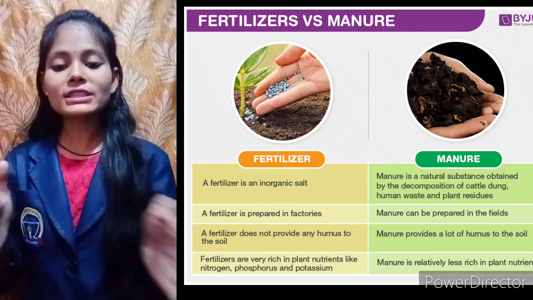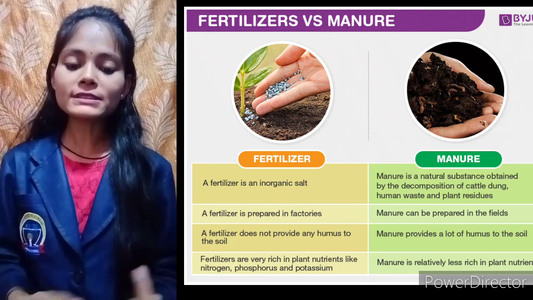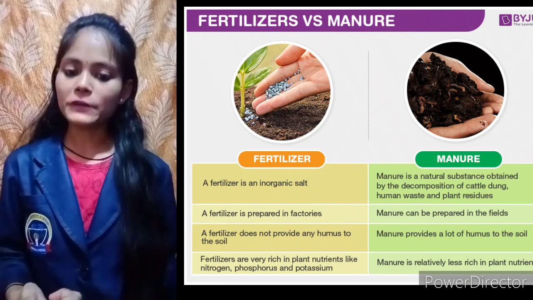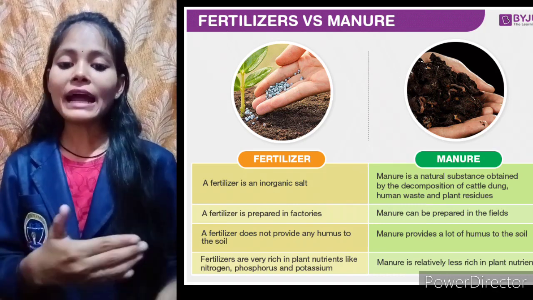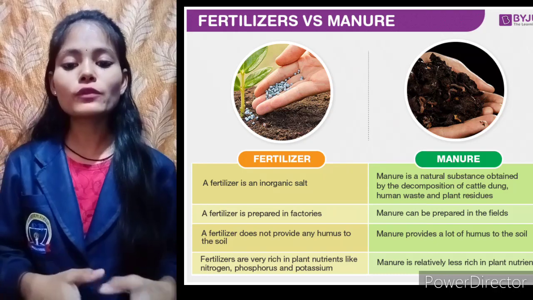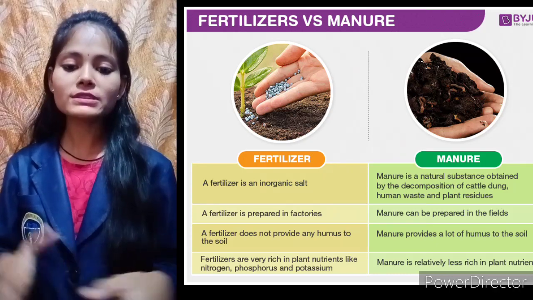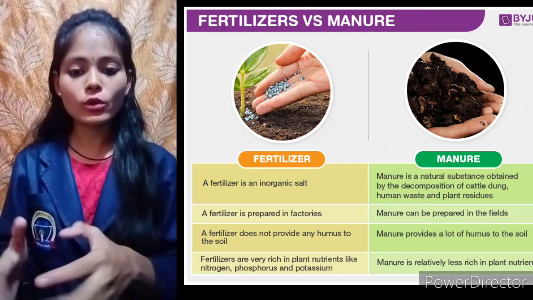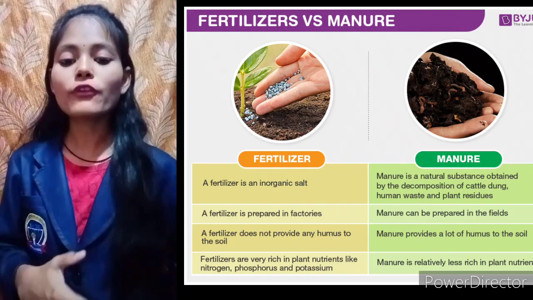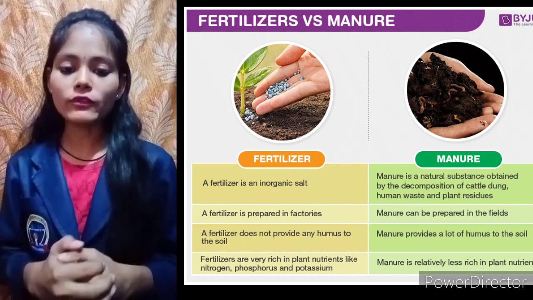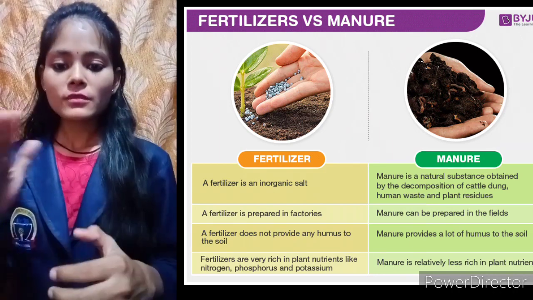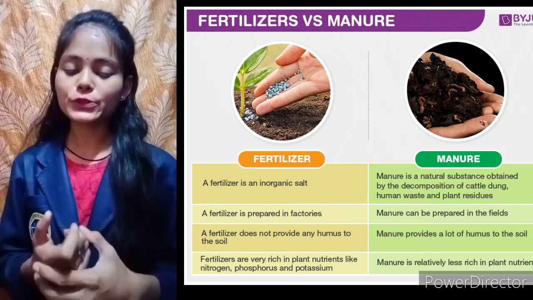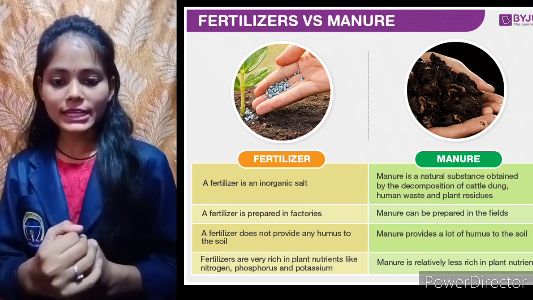Now you understood the comparison of manure and fertilizers. Obviously manure is good, though its power is very much less than fertilizers. But again, if we are adding fertilizers to our soil in large quantity, then what happens? The soil becomes infertile. Infertile means again we cannot grow anything on our soil. So large use of fertilizers is very harmful to our soil. Okay. Now we have seen the advantages and also disadvantages of manure and fertilizers.